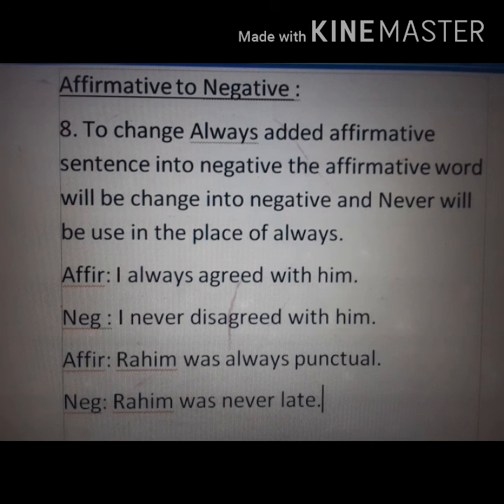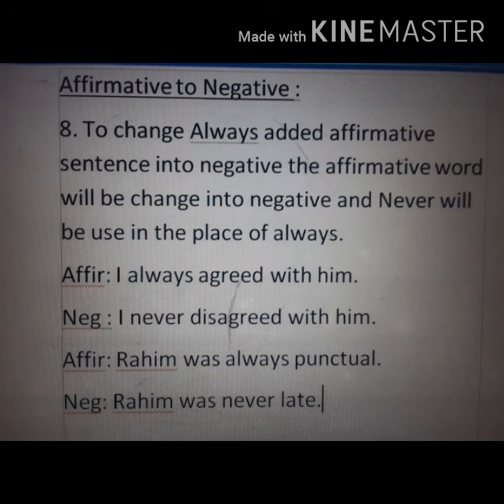We can take some example. I always agreed with him. Negative: I never disagreed with him. Rohim was always punctual. Rohim was never late.